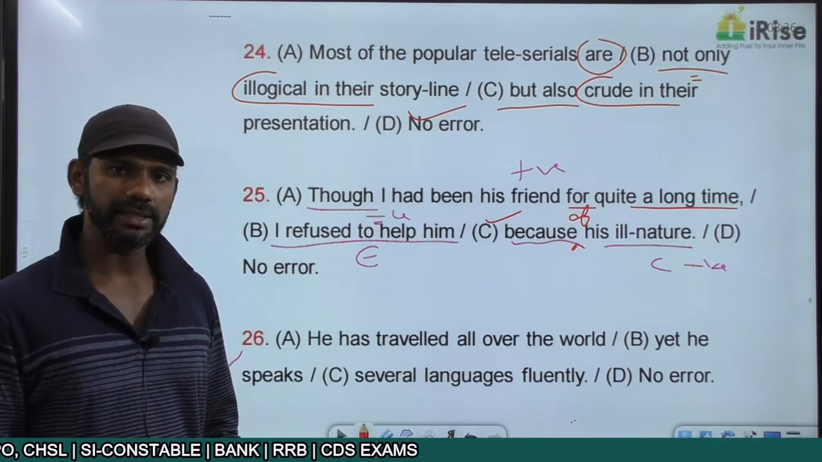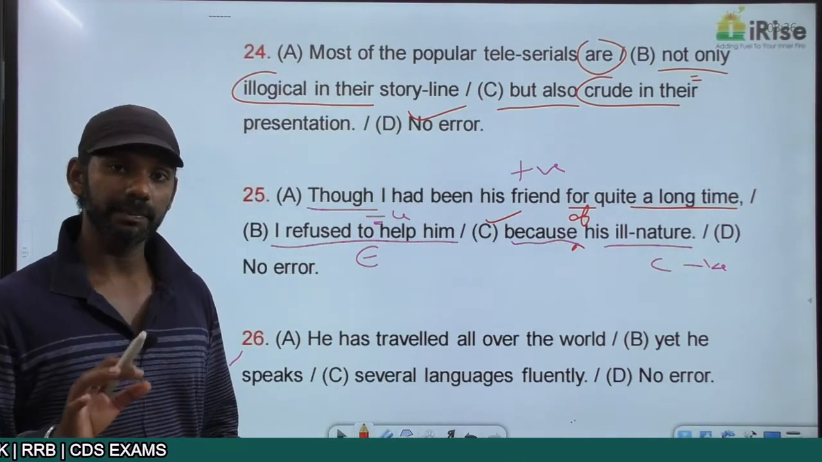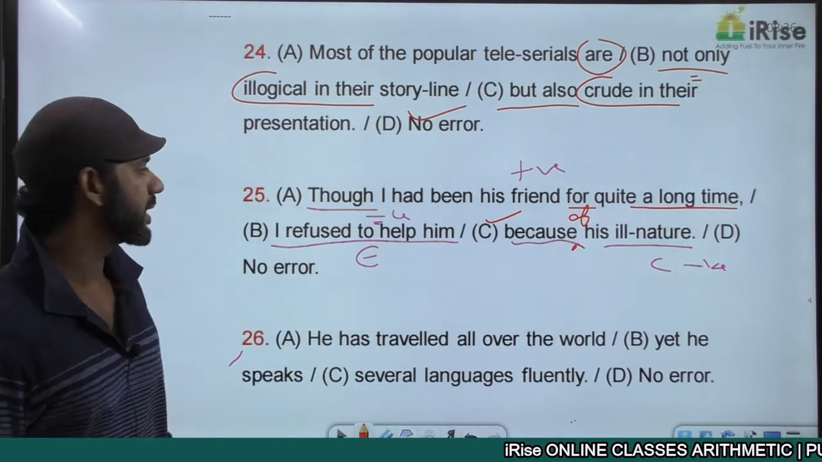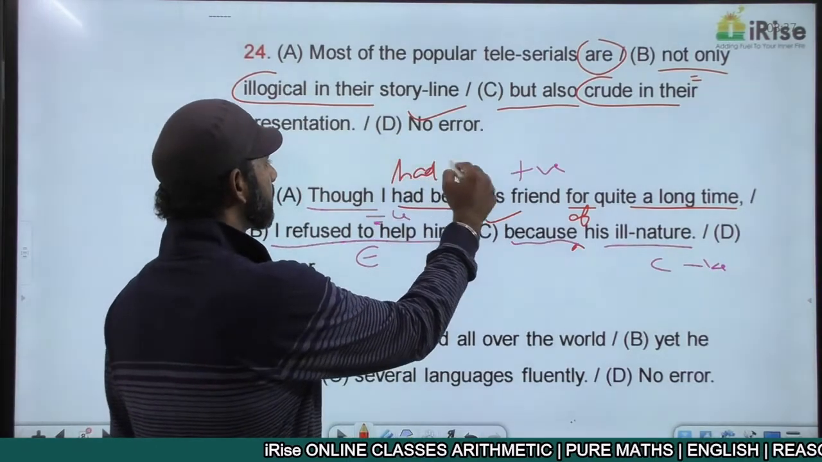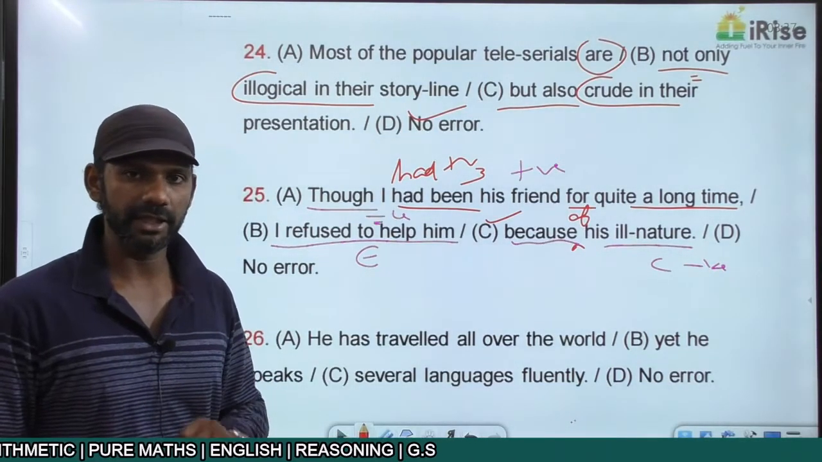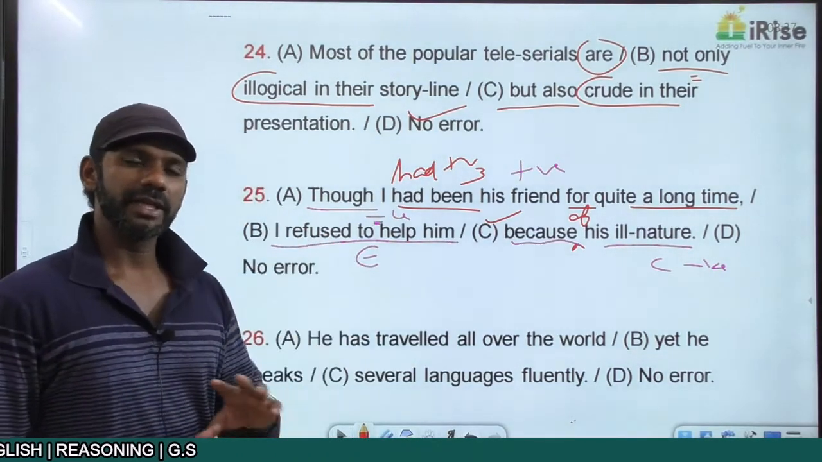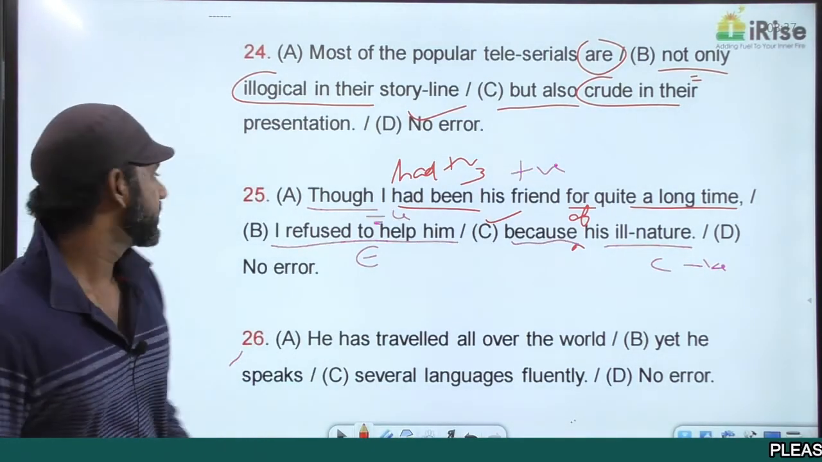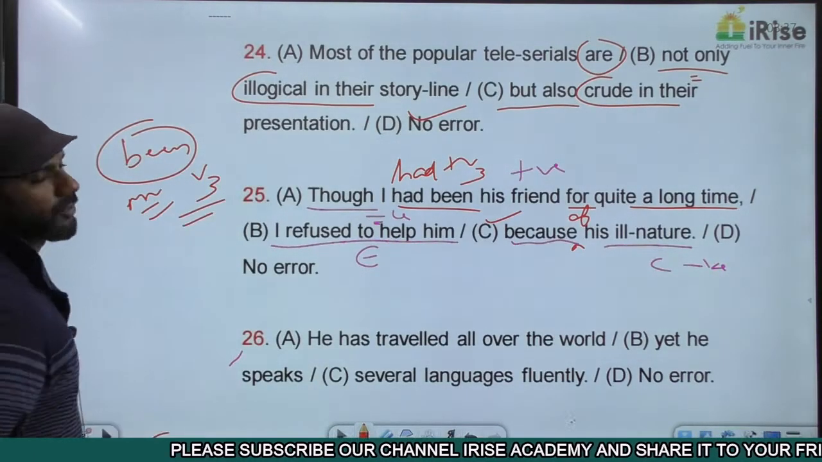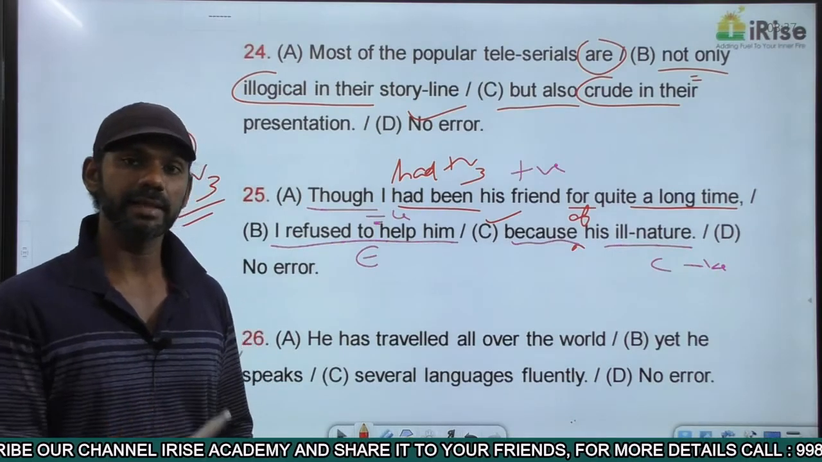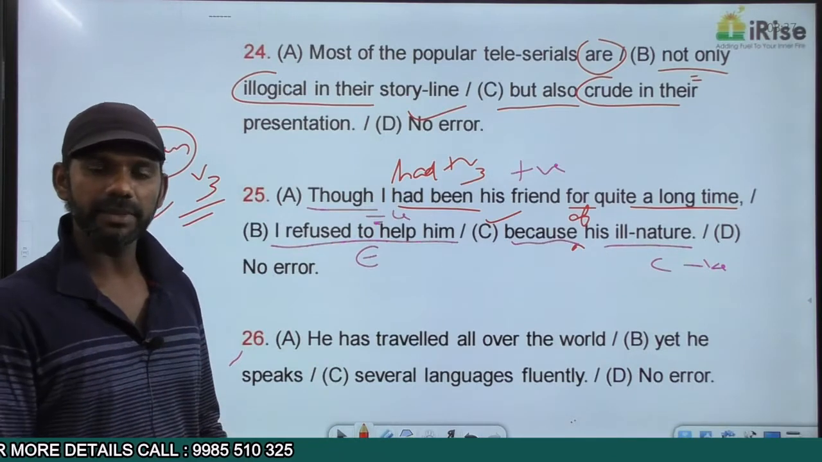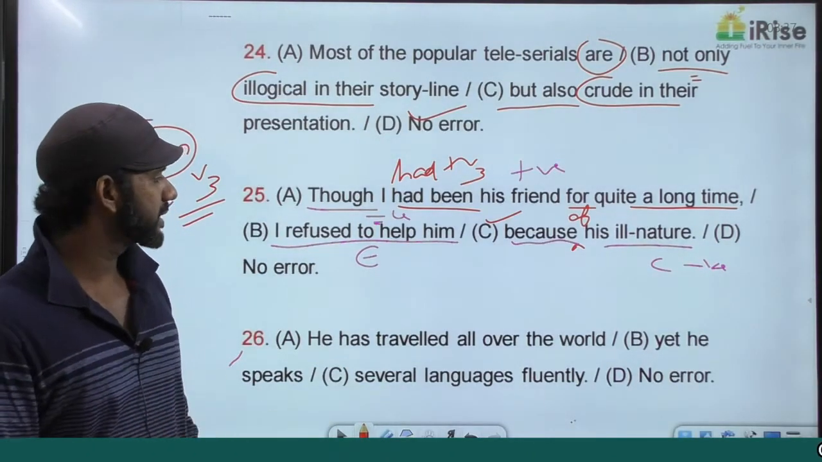For appears in two categories, and those two categories are the perfect and the perfect continuous categories of all the three tenses. Though I had been his friend, had been is had plus V3. I told you after has, have or had, V3 must be there: the main verb in the third form, past participle form. If there is no main verb after has, have or had, then been will act as a main verb in the V3 form. That's what we discussed in tenses and subject agreement. Been acts as a main verb in the V3 form. So had been is had plus V3. Had plus V3 is past perfect tense.